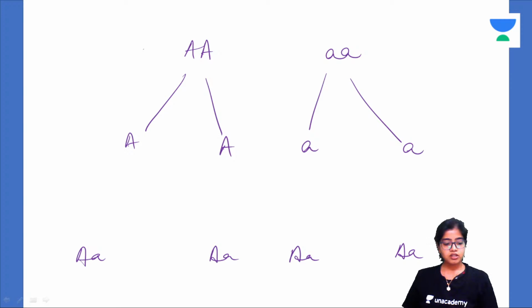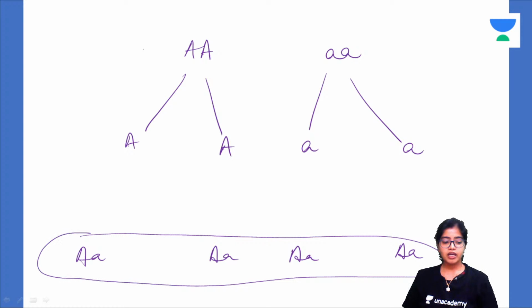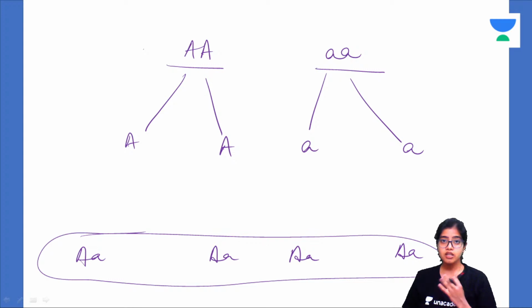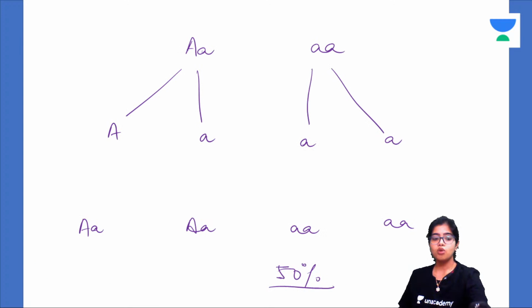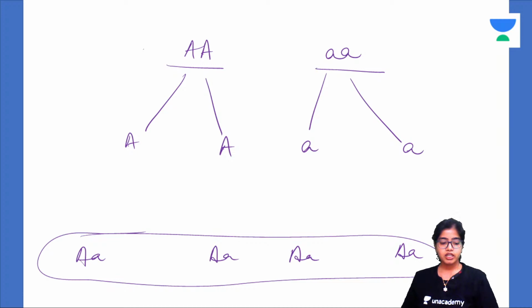Okay. Now here, 0% chance of the children being affected. Isn't it? 0. So this whole generation is skipped. If one parent is totally normal and one parent is diseased, then the next generation is totally skipped. If one parent is a carrier and the other parent is normal, then the next generation has 50%. If one parent is a carrier and the other parent is affected, then the next generation has a 50% chance of being affected. Can you see how it can skip generations here?